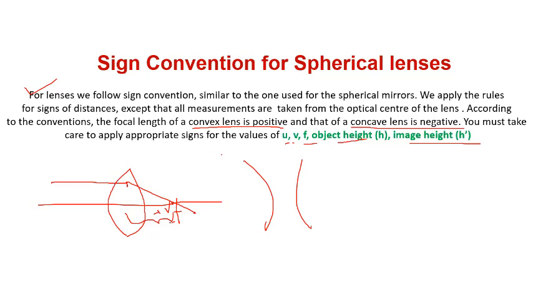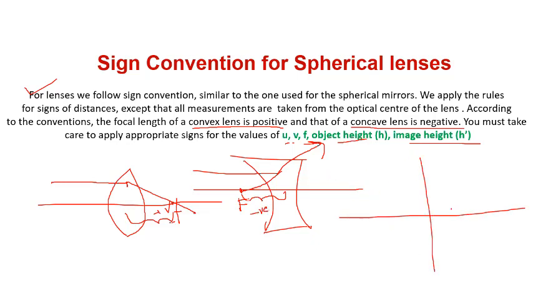And for concave, when a ray of light goes, it will diverge back, but it will appear that it has emerged from a point on the principal axis, but this point is negative. Again, a few of the students are saying, oh my god, I cannot understand. Okay, in the Cartesian sign convention, if you count from here it is negative, if you count from here it is positive. Remember, if this is the lens, this side is the focal length, so the focal length is negative for concave, and for convex it will be positive.